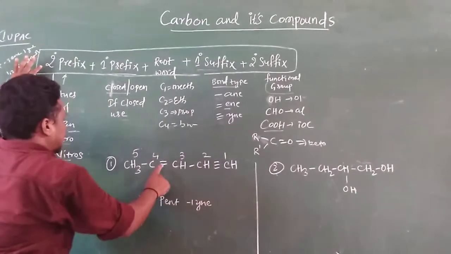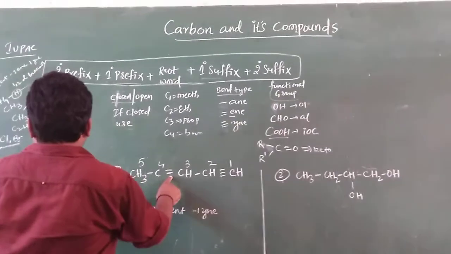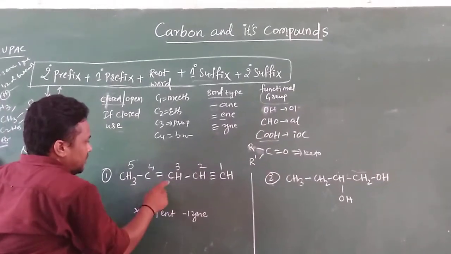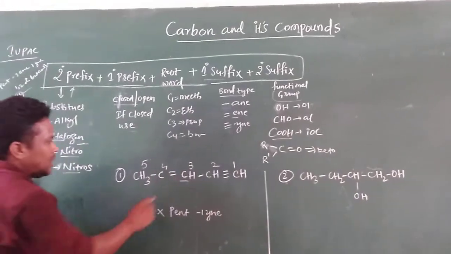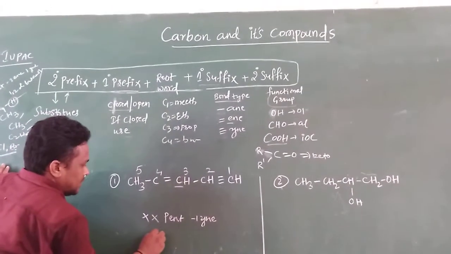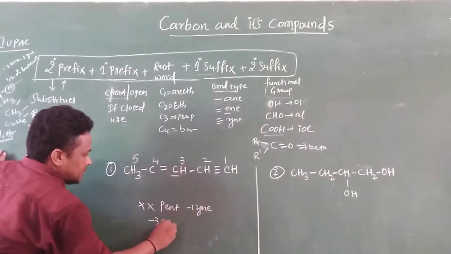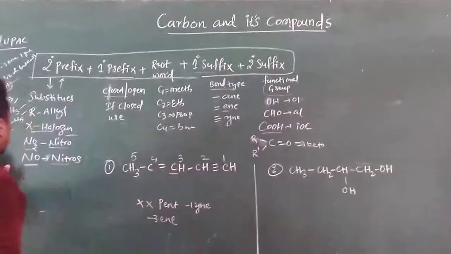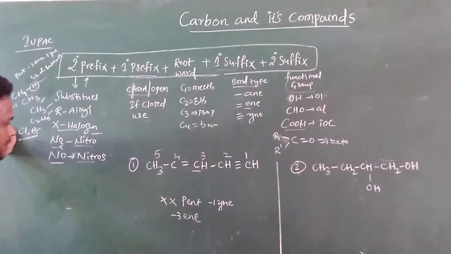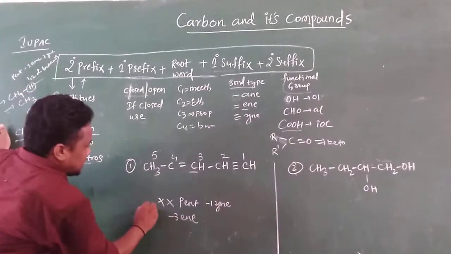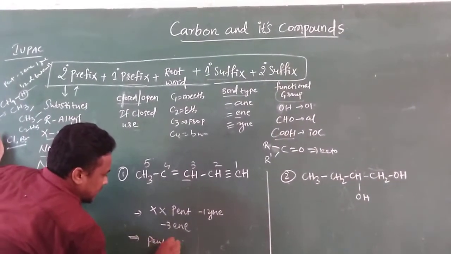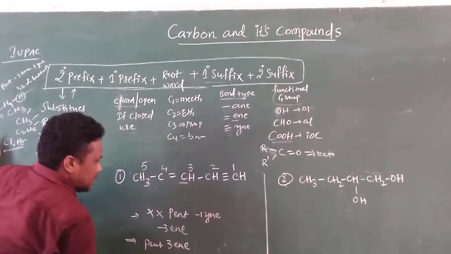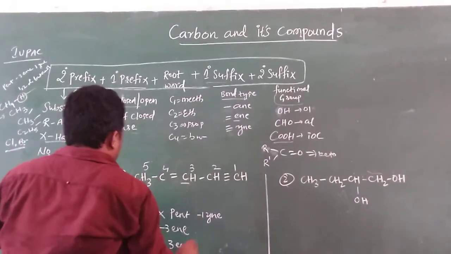But here, what is there? Here a double bond is there. Where is the double bond present? At the third position of the carbon. So you need to write 3-ene. In this way you can write. Total, this can be written in the form of pent-3-ene-1-yne.